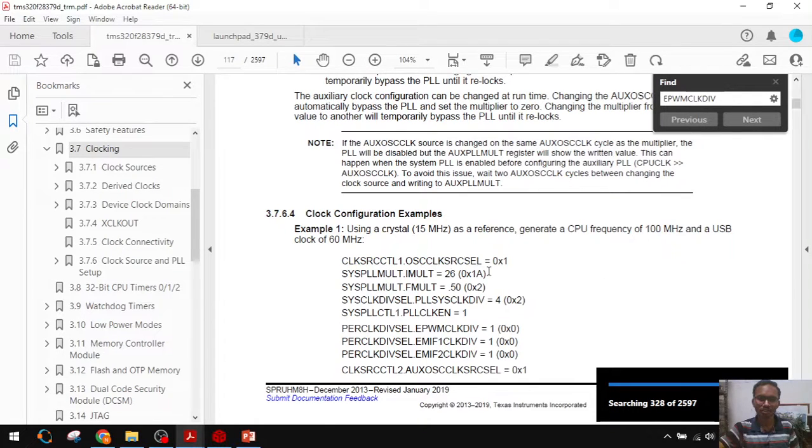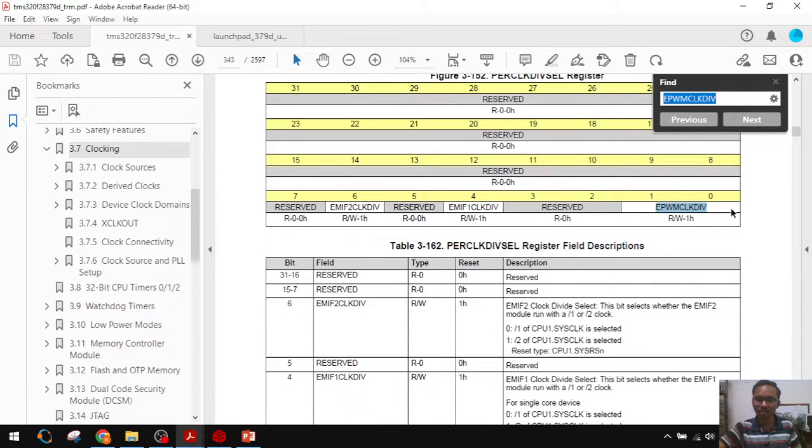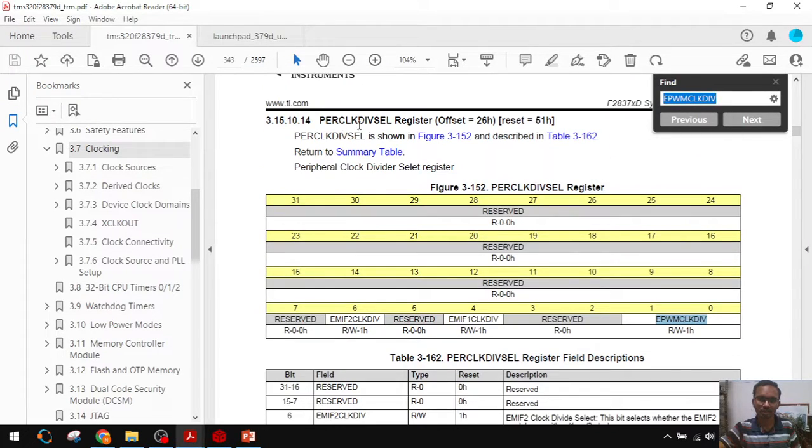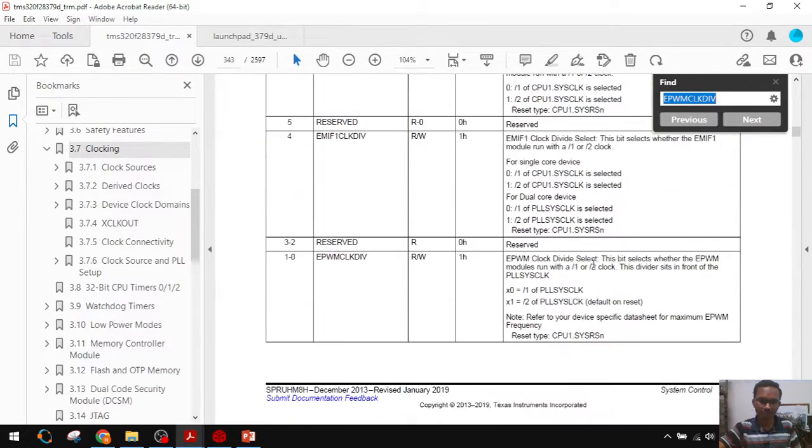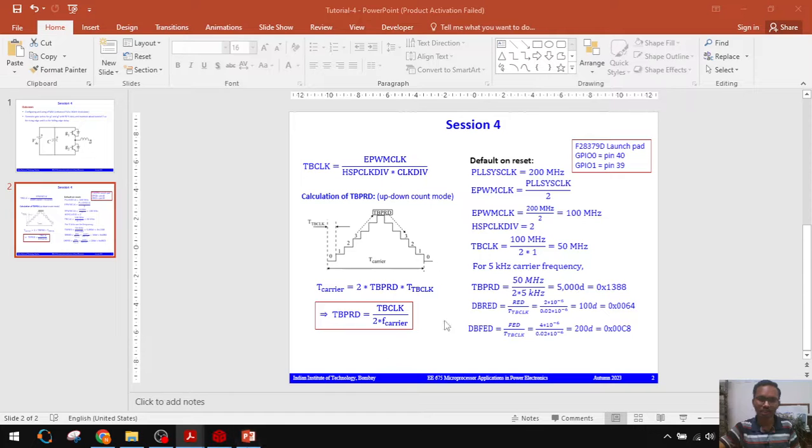Here by default it is divided by 2. In this bit number of the peripheral clock division selection register, the ePWM clock division is here. If you see, by default it is PLL system clock divided by 2. That's why I have written PLL system clock as 200 megahertz. The ePWM clock I am writing divided by 2 because there is a default divide by 2. That's why I have written the ePWM clock as 100 megahertz.